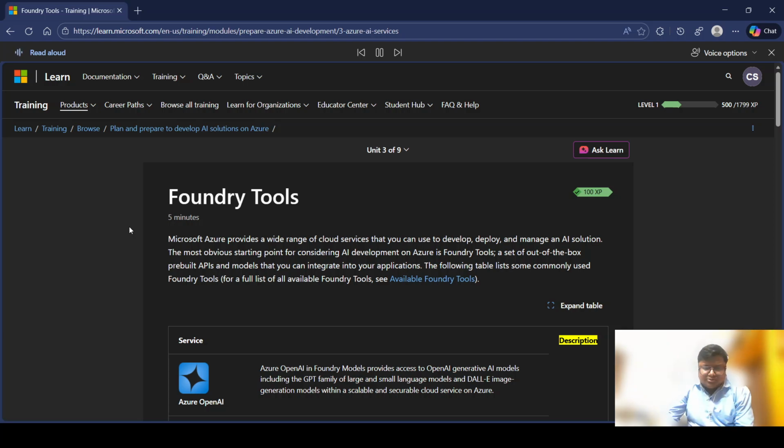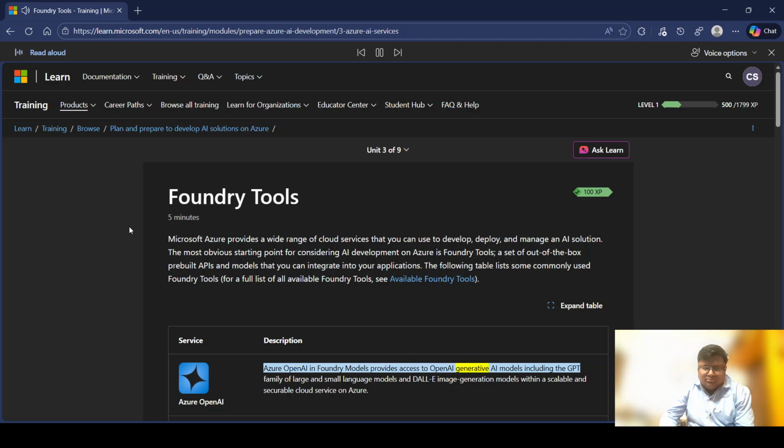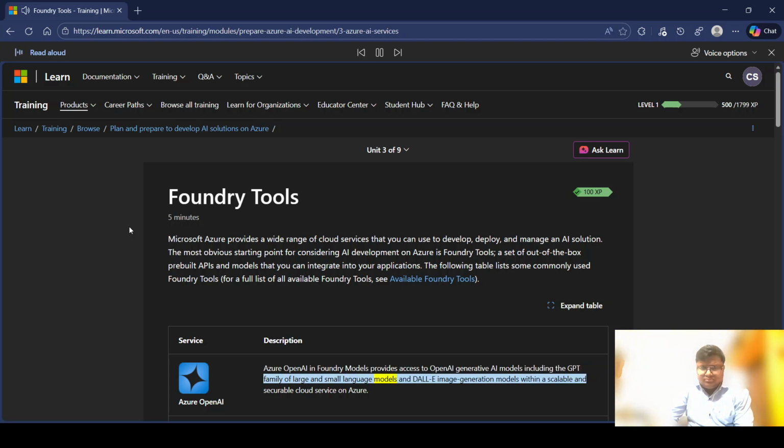So there is Azure AI OpenAI and Foundry models, which provides access to OpenAI generative AI models, including the GPT family of large and small language models and DALL-E image generation models within a scalable and securable cloud service on Azure.